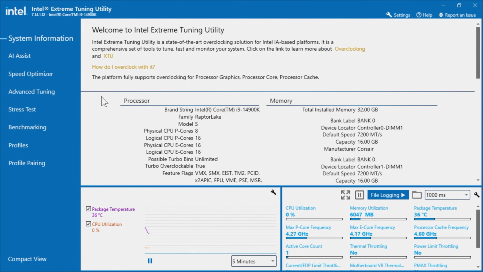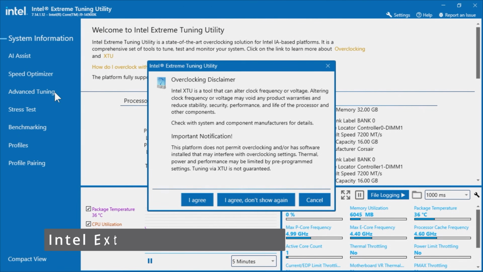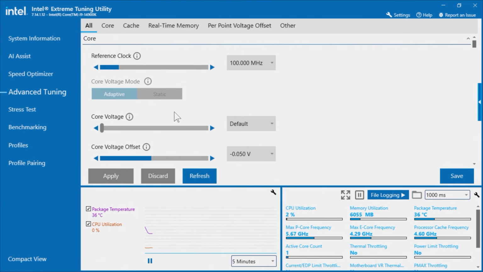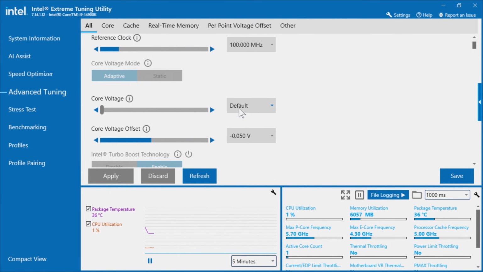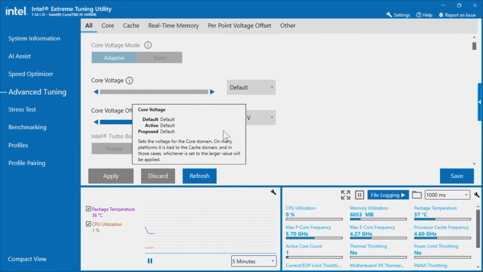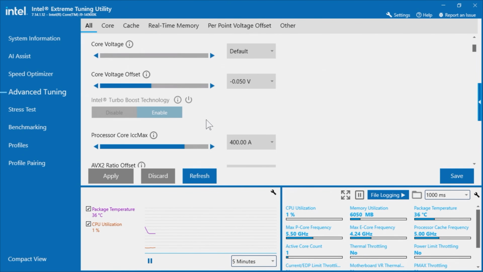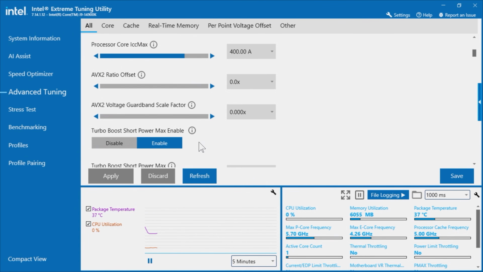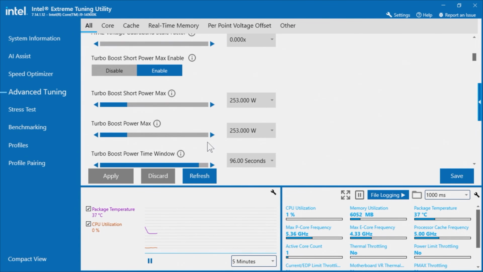So now on to Intel XTU. If you're not familiar with it, refer to previous videos where we've gone into a bit more detail. Once again, you need to disable Undervolt protection and you need to disable the Intel virtualization to make this run. So all the settings we just set in BIOS are replicated in here. So we're just going to have a quick scan through them, as you can see.